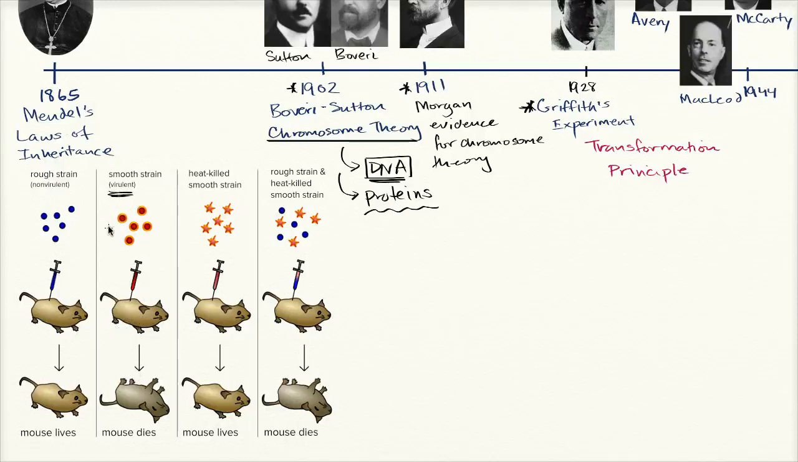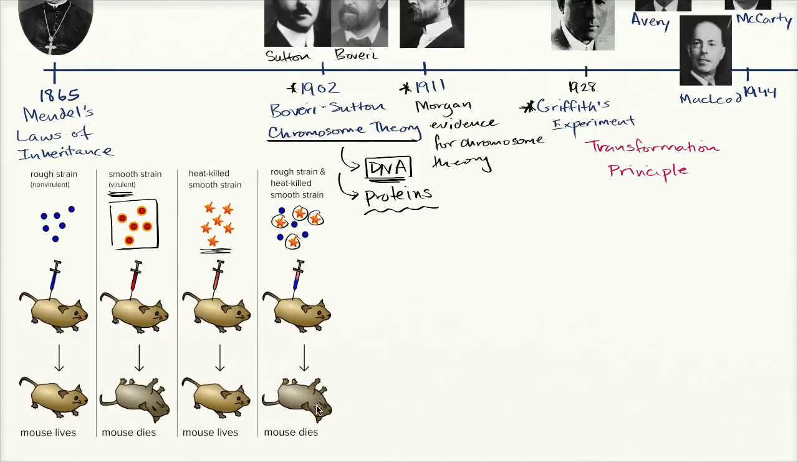Now, if he took this smooth strain, the virulent strain, and he heated it up so those bacteria were killed, and then he injected those, so this is the heat-killed smooth strain, the mouse still lived because those bacteria were dead. But then he did something very, very interesting. He took some of the heat-killed smooth strain, and he took some of the live rough strain and put them together. Now, common sense would tell you, okay, this blue stuff, that's not going to kill the mouse, and this killed smooth strain, that's not going to kill the mouse either. So if I mix it up, that shouldn't kill the mouse.